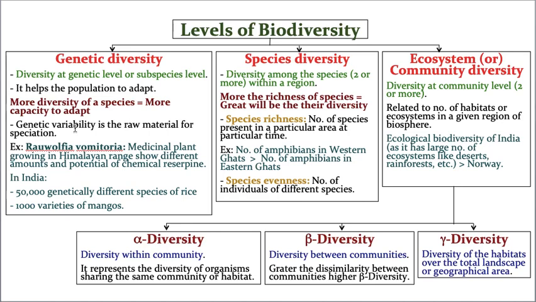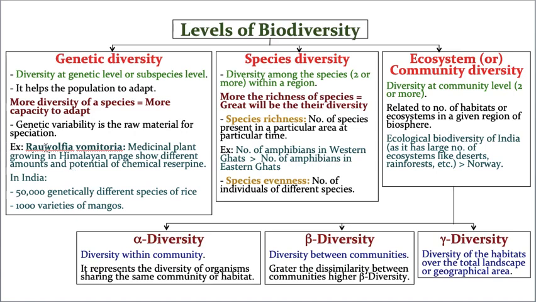So genetic variation is a raw material for speciation. Now, to explain this genetic diversity, I brought just 2 or 3 examples. Then you will understand a little more clearly. Of course, by this time I have taken 2 examples, but let us take one more example.